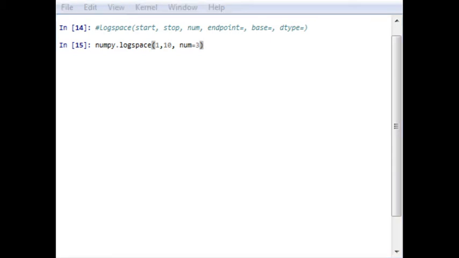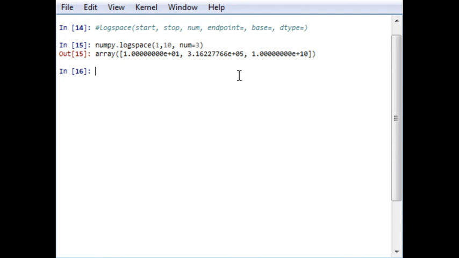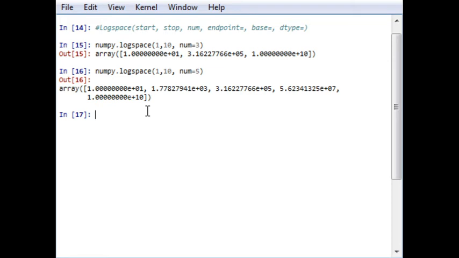So this particular line will generate 3 logarithmically spaced points between 1 and 10. Let's see what the output will be. The output will be 10 to the power 1, 10 to the power 5.5, and 10 to the power 10. Similarly, you can change the number of elements to 5, and the output will differ in this manner.